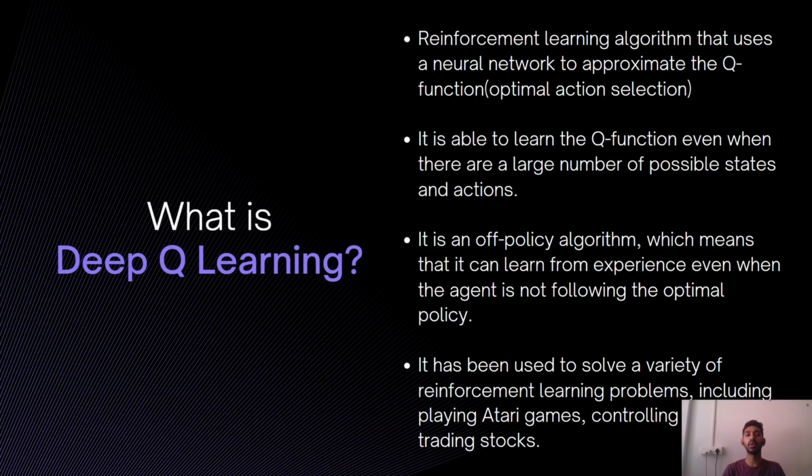Next, what is deep Q learning? Deep Q learning is a reinforcement learning algorithm that uses a neural network to approximate the Q function, where Q is the optimal action selection in the neural network. Deep Q learning is able to learn the Q function even when there are a huge amount of states and actions given. This is an off-policy algorithm, which means that it can learn from the experience even when the agent is not following an optimal path. Deep Q learning has been used to solve many reinforcement learning problems, including Atari games, controlling robots, and trading stocks.